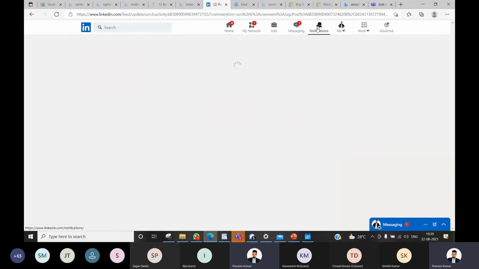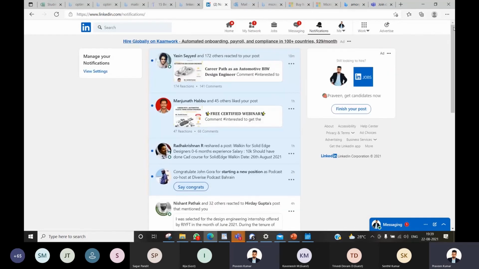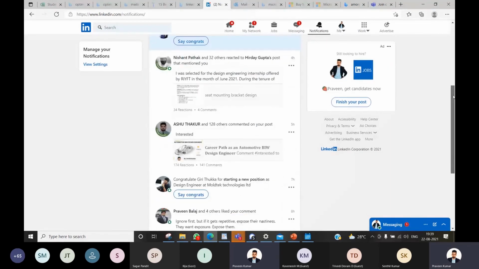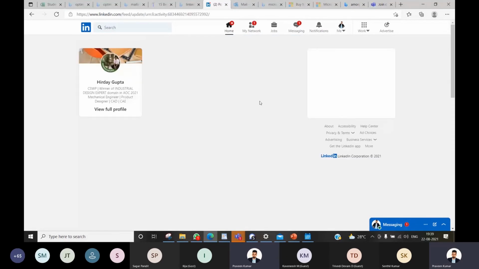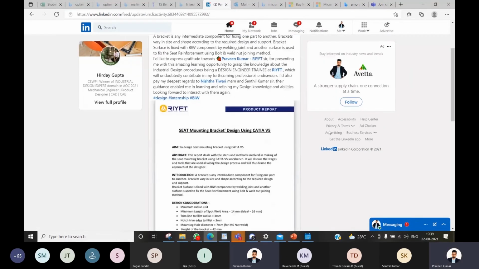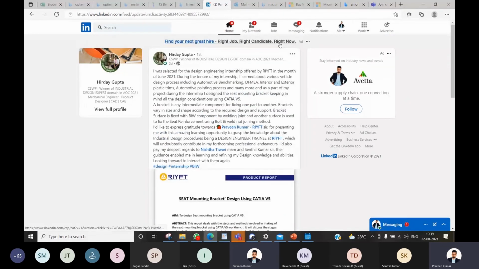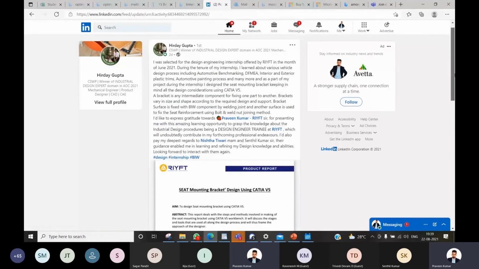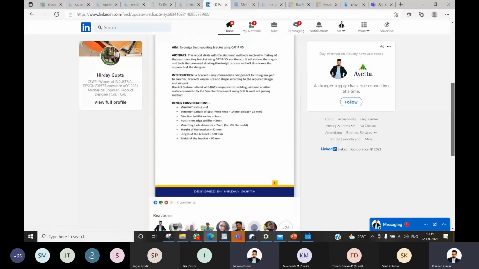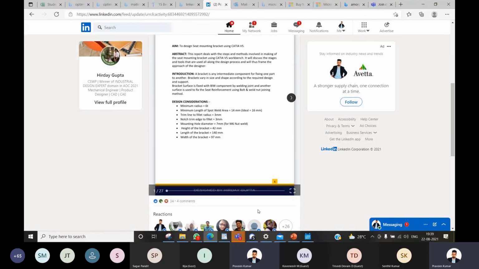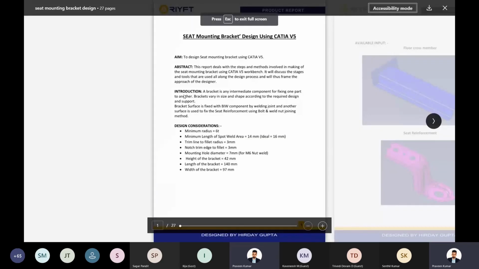Okay, I can show you one more example of how a report will look. Normally when you work on a report, this is how a student will prepare it. This particular student was here for an internship. During the internship, he was learning about a few automotive components, and this is the report that our students prepare. Okay, we have a seat mounting bracket.